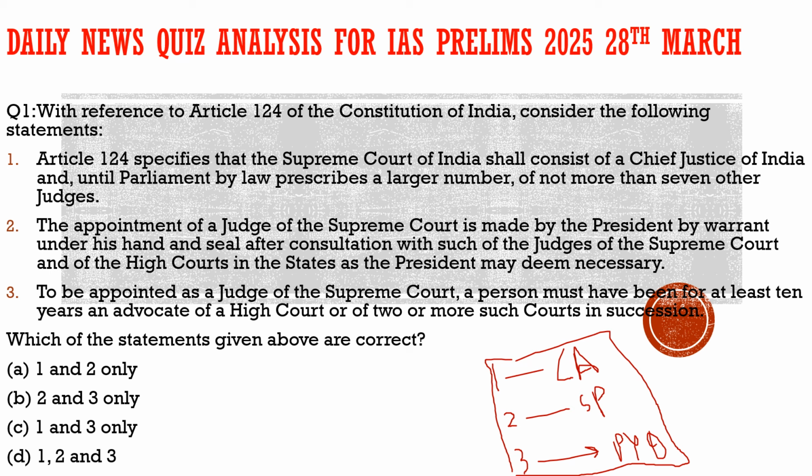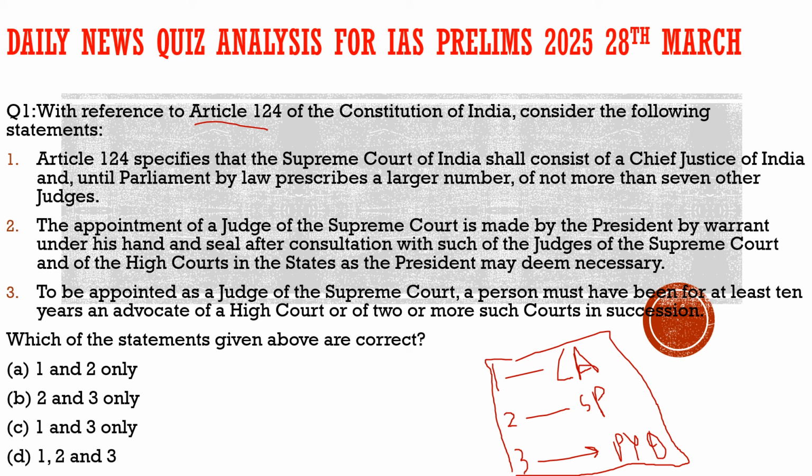Now without any delay, let's have a look at the first question which we have brought here. As you can see on the screen, the question is basically about Article 124 of the Constitution of India. Why have we brought this question here? Before going to that context, we will first solve the question. Let's get the information through this question about Article 124. Then we will see why we brought this question here. Let us solve it first.